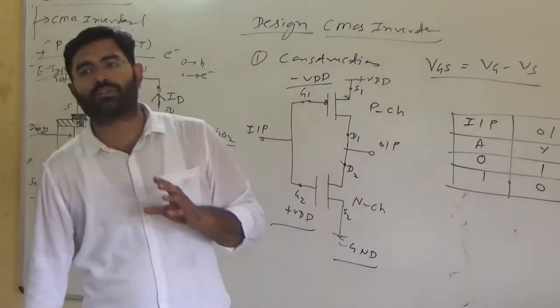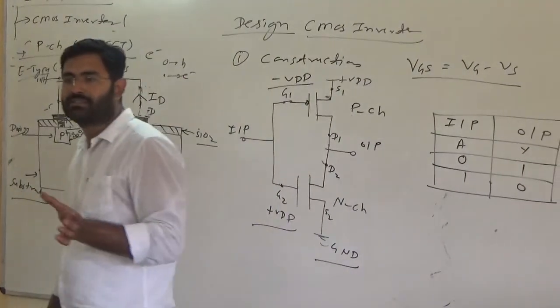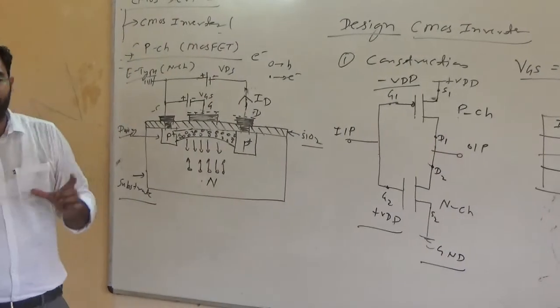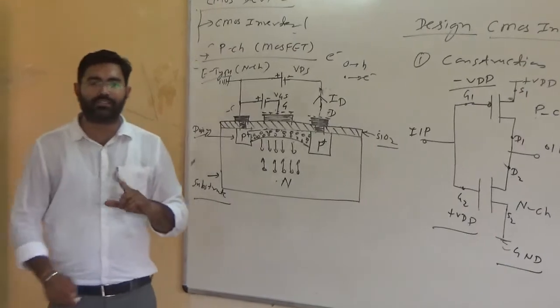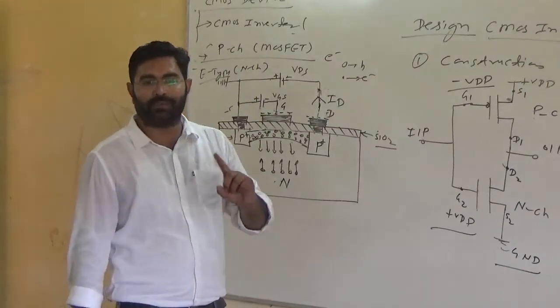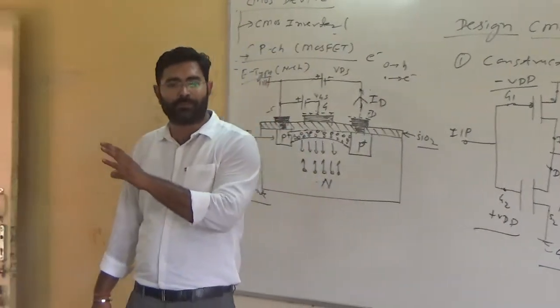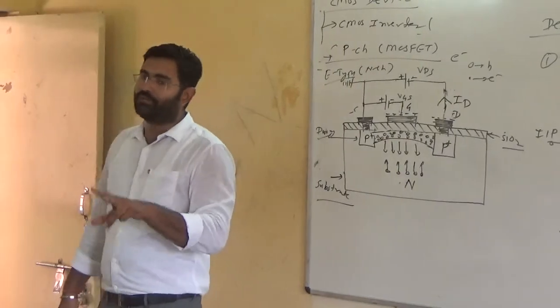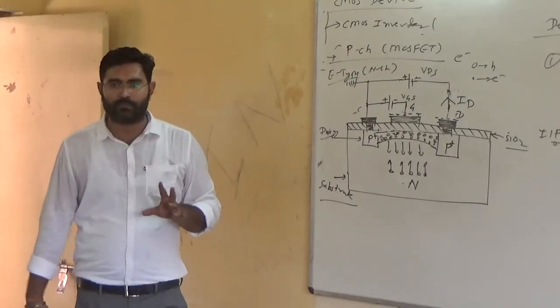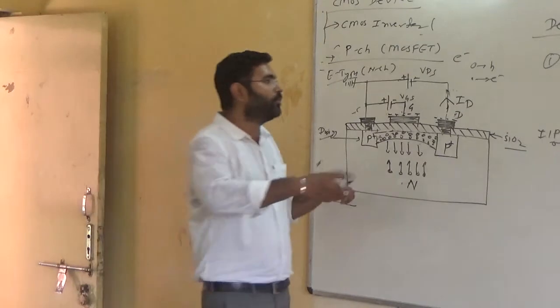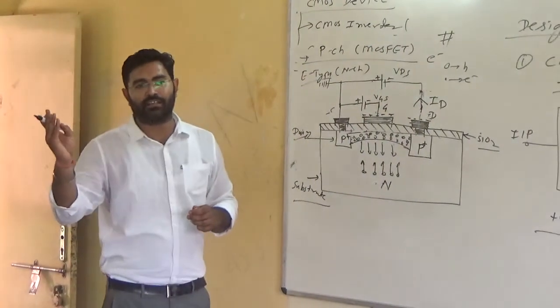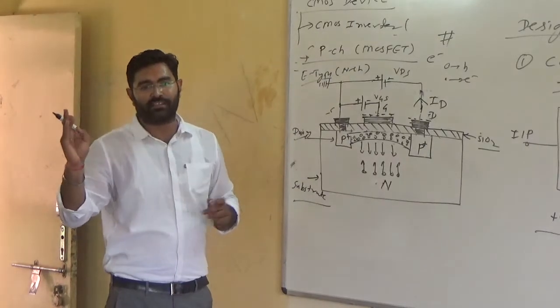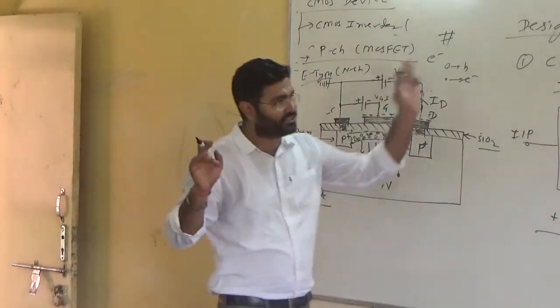This is one of the most important portions of your syllabus, and sometimes a short note on CMOS applications, or in the form of a question, explain the basic working, construction and principle of the CMOS inverter. You can find it in your paper. This is the basically important part, and your whole system, EDC, DE, VLSI, LIC, is all related to each other.